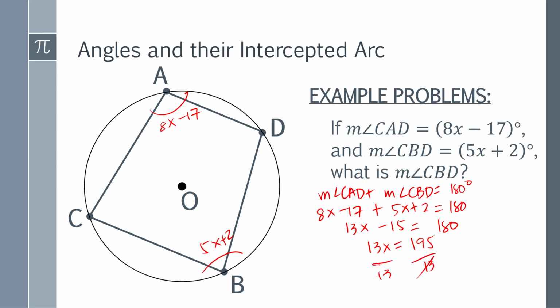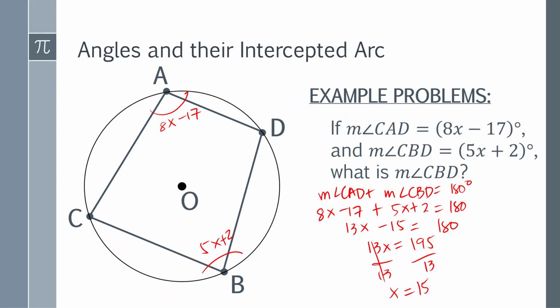So what is the value of x? I will cancel the 13, oh, that was a mistake. The value of x is 195 divided by 13, which is 15. Okay? We're not done yet because we are finding the measure of angle CBD.